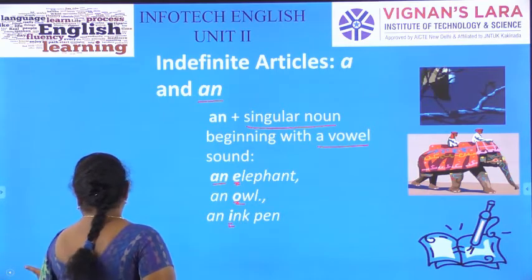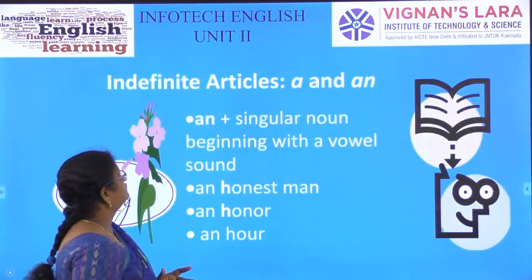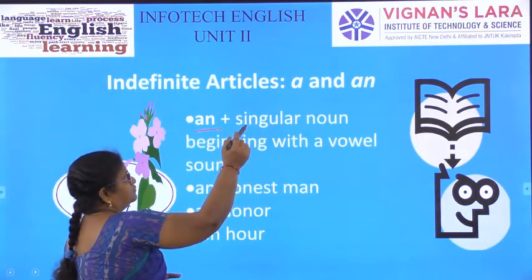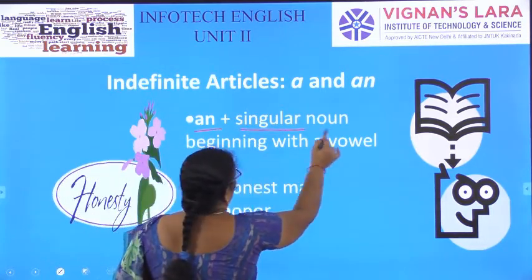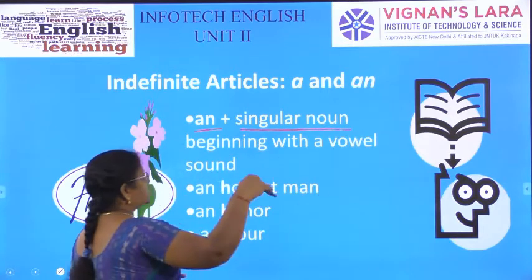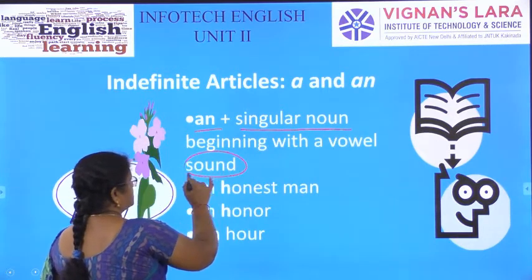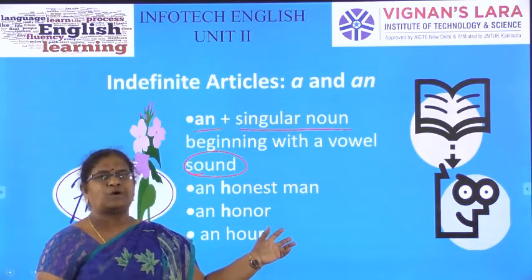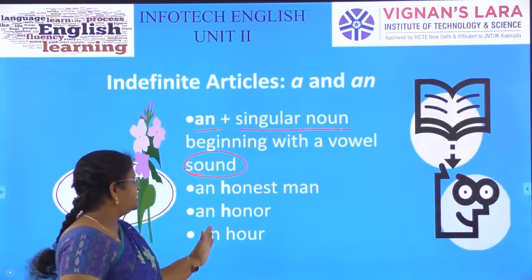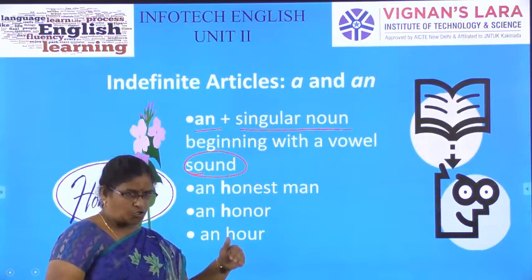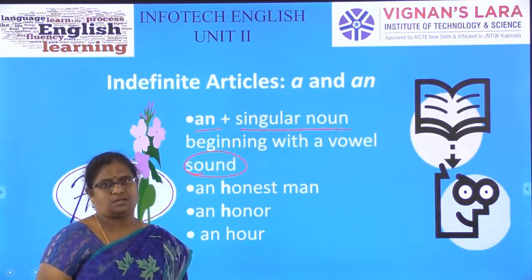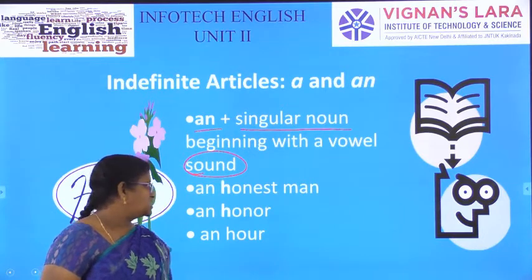And what is the other rule? An can also be used before singular nouns which begin with a vowel sound. In the previous slide, the words directly started with a vowel. Here, they may start with a vowel or a consonant, but it is pronounced as a vowel. The sound is a vowel sound.